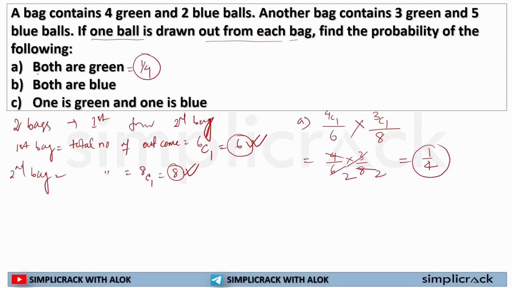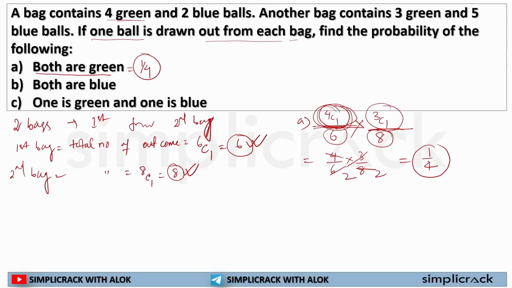It has asked both are green color. So green color balls can be selected from the available green balls. From the first bag, I am selecting 1 green ball. From the second bag, I am selecting another green ball. And this is how I am finding that both are green balls.